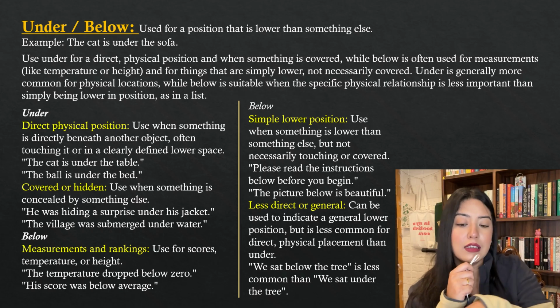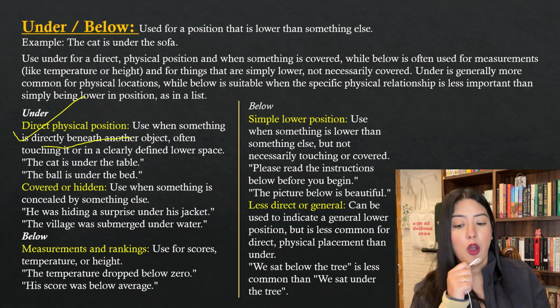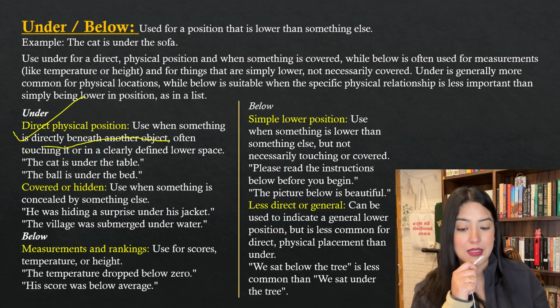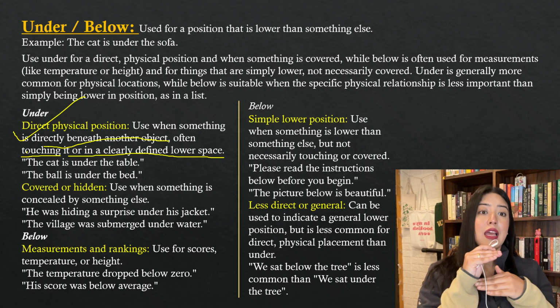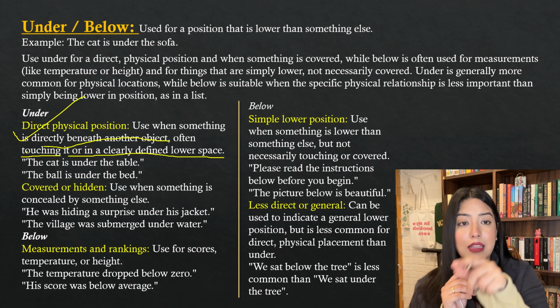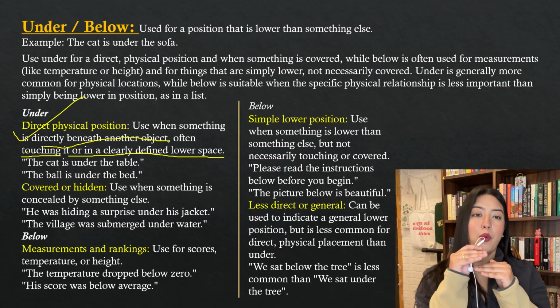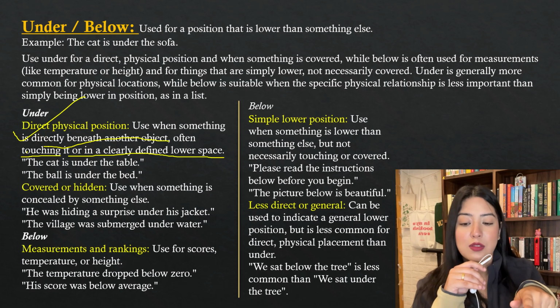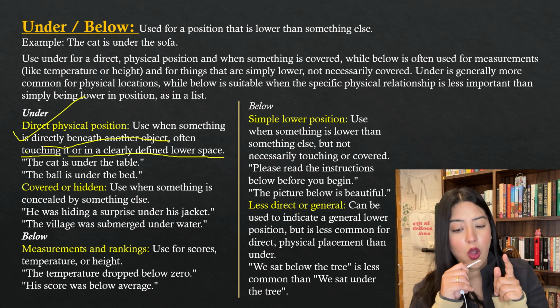Now see, I've already clearly distinguished between the two, okay? Under you can use when there's a direct physical position. Use when something is directly beneath another object, often touching it or in a clearly defined lower space. So the cat is under the table, the ball is under the bed. When one is under the other object, there's direct physical contact between the two, or there's a physical relationship between the two. That is, it is directly beneath the other object, or it is directly touching the other object also. One on top of the other, like that. So under is always used when something is directly beneath another object, often touching it, or in a clearly defined lower space.